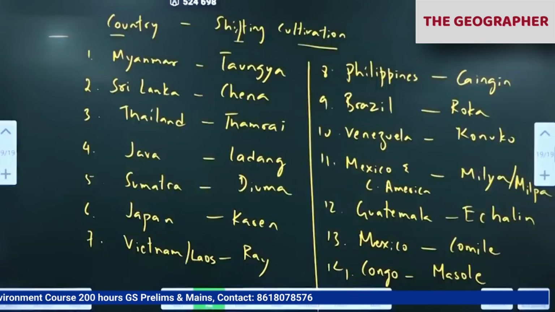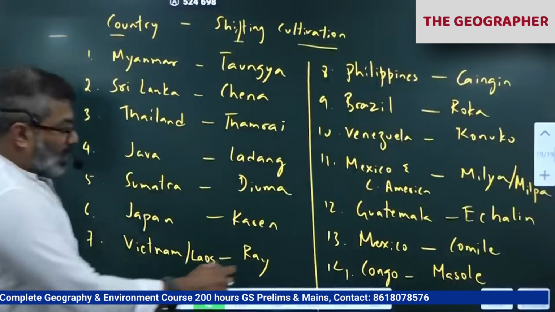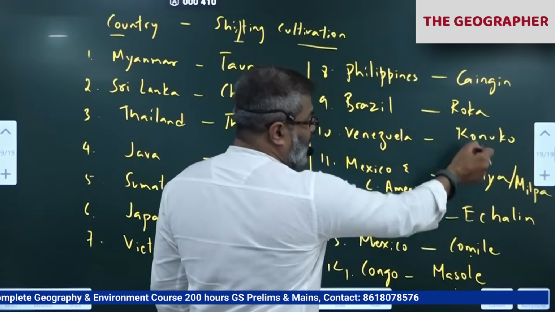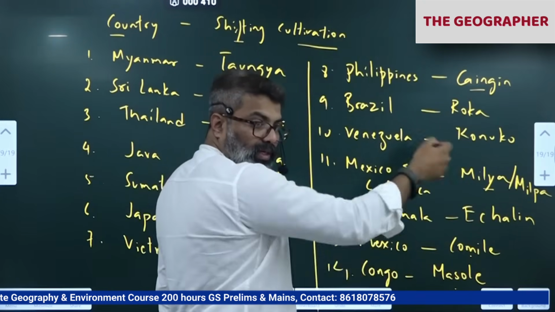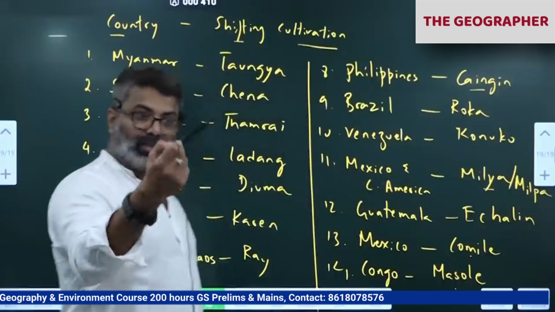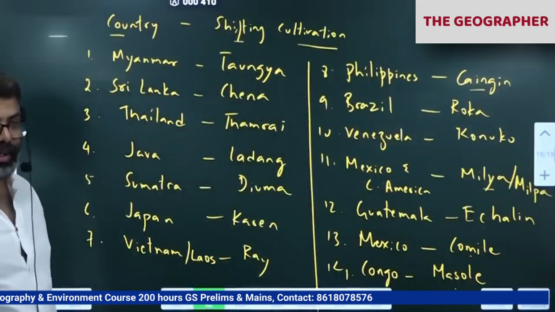Now the question is, how will you remember? So before the exam, I told you that day, these things you can't mug up. So there are certain topics that you have to just see and go. At least some names will come. Like Milpa will come, Comail will come, Masol, Kangin, match the following. Which of the following are correctly matched? Or a match the following question will come. Then you should be able to answer. You remember this like this. Some words, you see that then this will be mentioned. If you know which one, at least in that question you'll be able to recall something, you'll be able to answer. Otherwise, no. Okay.